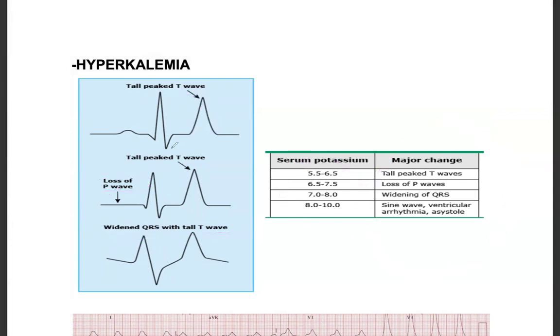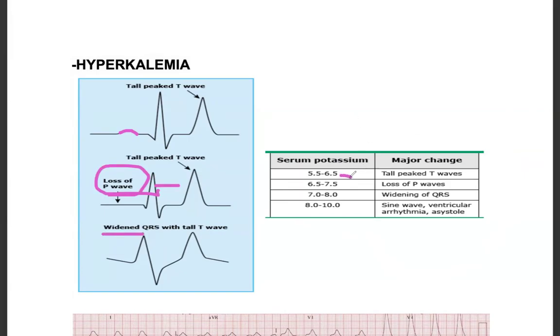Let's go through it. Now, first, there was a P wave here. There's a clear P wave here, followed by tall T wave. Then what happened? There is a loss of P wave and the T wave went more taller. Almost it is like a QRS complex. Next, the widened QRS with tall T wave. So step by step, we have to remember.